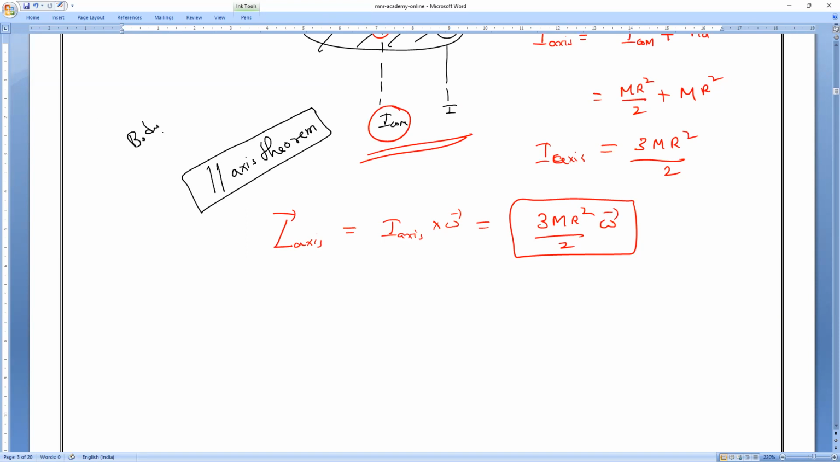If a body is symmetrical, we can find the angular momentum. What is the formula? Angular momentum is equal to moment of inertia into omega, the angular velocity. That's all. Please remember that.